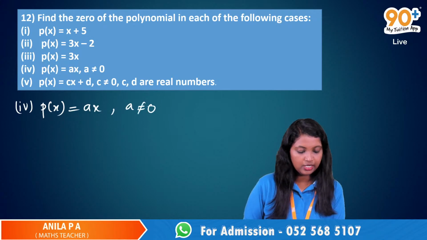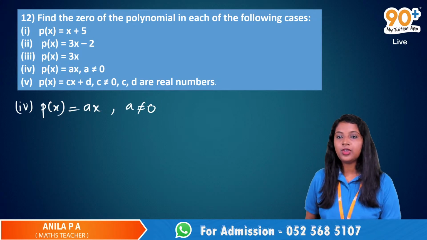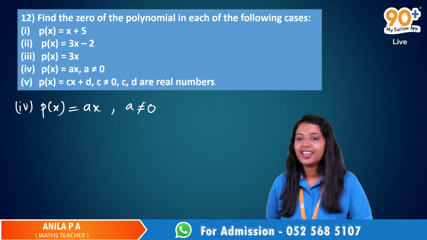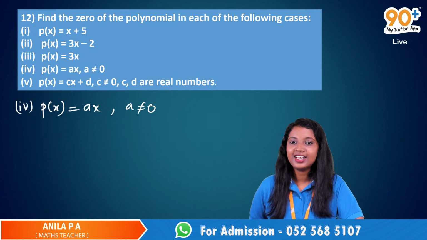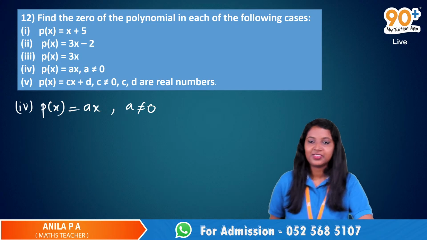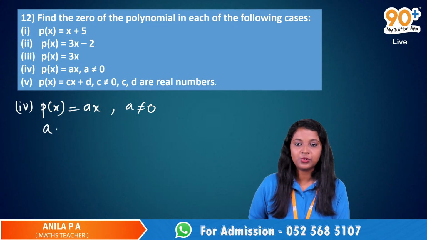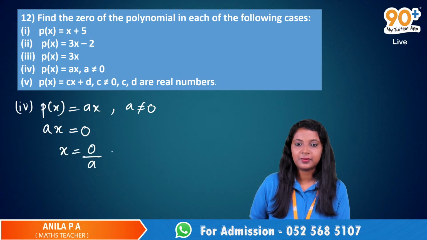Any hand raises? P of x is equal to ax. No hand raises? Because we don't have any numbers here, that's why no hand raises. Okay, yes, Neha? It's 0. So ax is equal to 0. X is equal to 0 by a. Yes, which is nothing but 0.